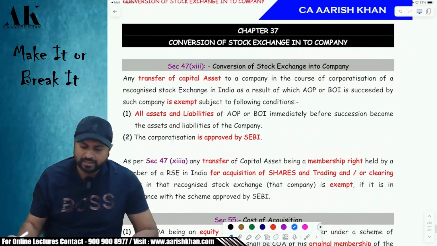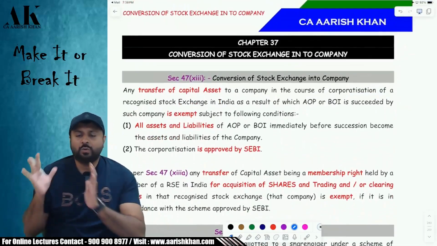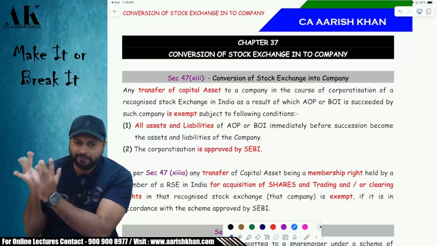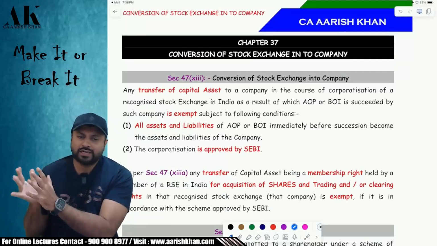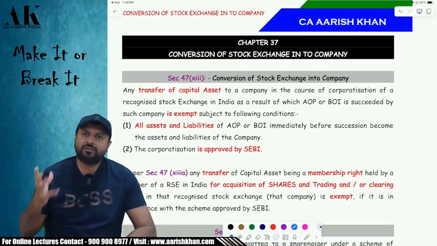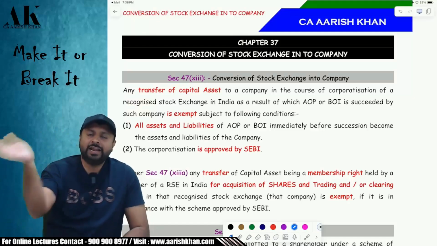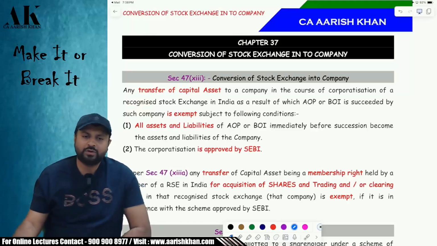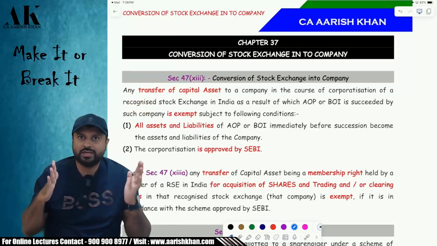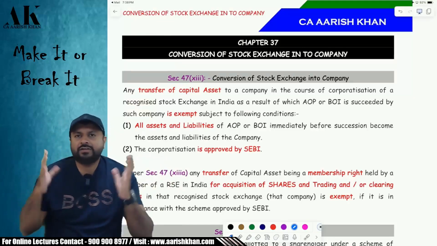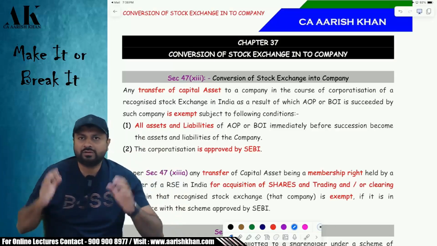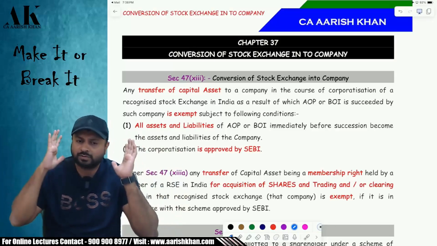Please tell me. The next one is another conversion, where an AOP/BOI, which was a stock exchange earlier, got converted into a company. Generally, every stock exchange initially forms as an AOP/BOI, and later it gets converted into a company. Say, in the 1970s, we opened one stock exchange, Bombay Stock Exchange, and I am a member of that stock exchange. Initially it is an association of persons or body of individuals.